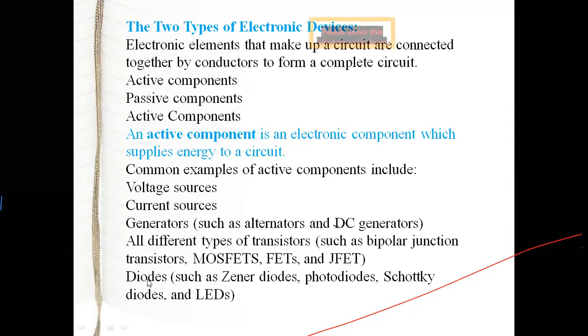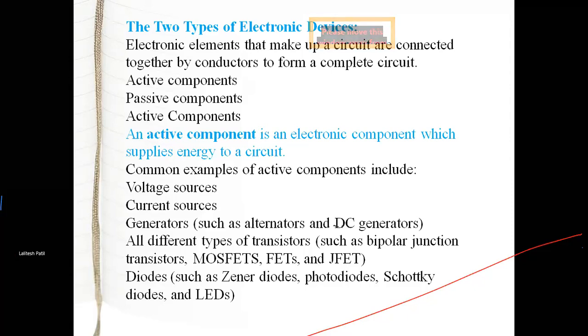Then diodes: Zener diode, photodiode, Schottky diode, and LED. These all come in the category of active components. So by definition, an active component is a component which supplies energy to the circuits, either a voltage source or a current source.